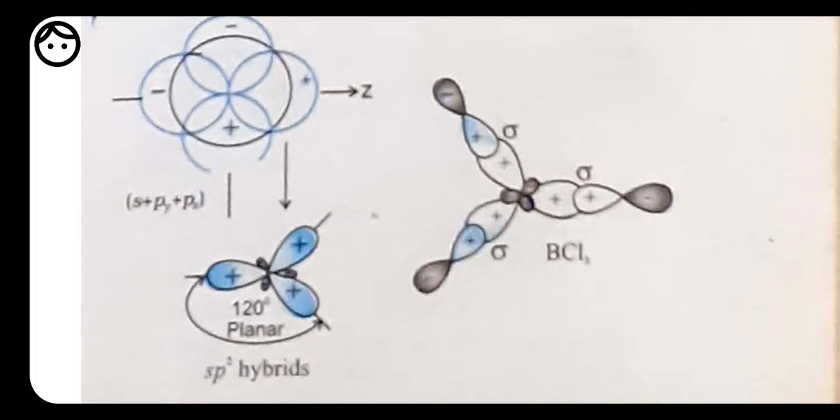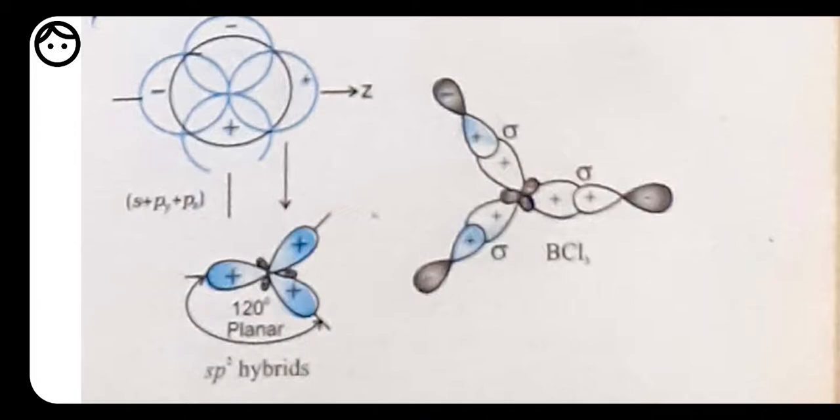But if we talk about sp2, s is going to show 33% of its character and p is going to show 67% of its character, isn't it? Because we have 2p, px and py are going to take part, p is going to show more character. So it is not as acidic as the earlier one.